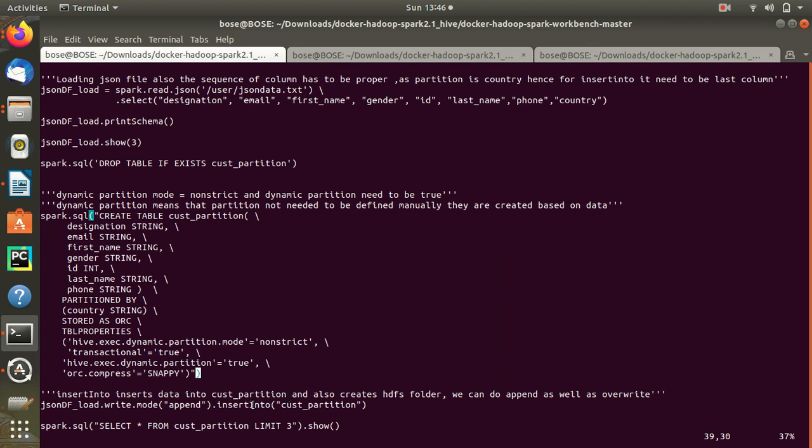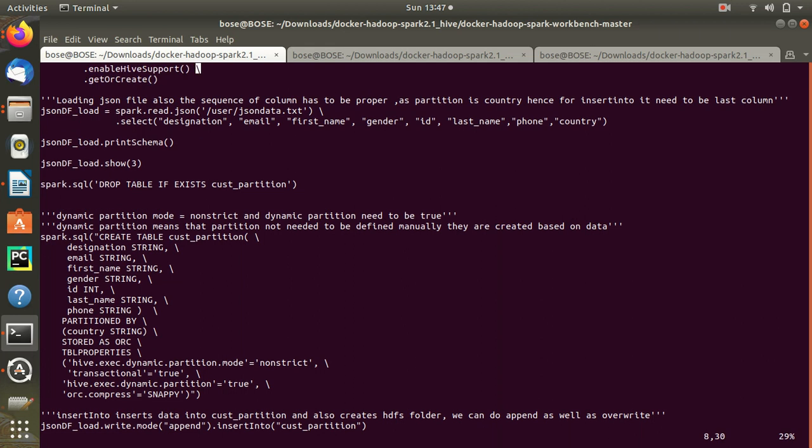But there are two ways of inserting the data. I can do an insert into, or I can do another thing which is save as table. So what are the differences? Insert into is used if the data already exists, and a table already exists, and I want to override the data or append the data. And save as is used when I want to create a table on the fly with the data. So here we are doing an insert into, okay, and these are the table.